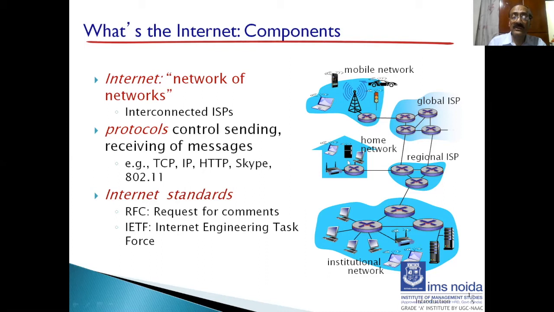Okay, and there's another terminology which you should be familiar with. These home networks and institution networks are called local area networks. That means they are limited to local use within, say, 1 or 2 kilometers. Then we have the metropolitan area network, which is limited to within a city, again through the ISP. And then we have the regional ISP or global ISP, which makes it a wide area network, generally referred to as a WAN, W-A-N. Okay, so that is the scenario under which we have the ISPs.